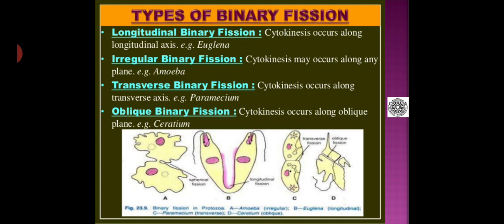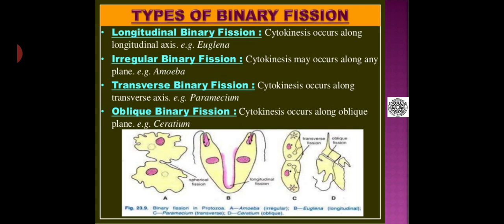Example, amoeba. And then transverse binary fission. Here cytokinesis occurs along the transverse axis, example paramecium. As you observe in diagram C, the plane of division is the transverse plane. So the best example is paramecium.